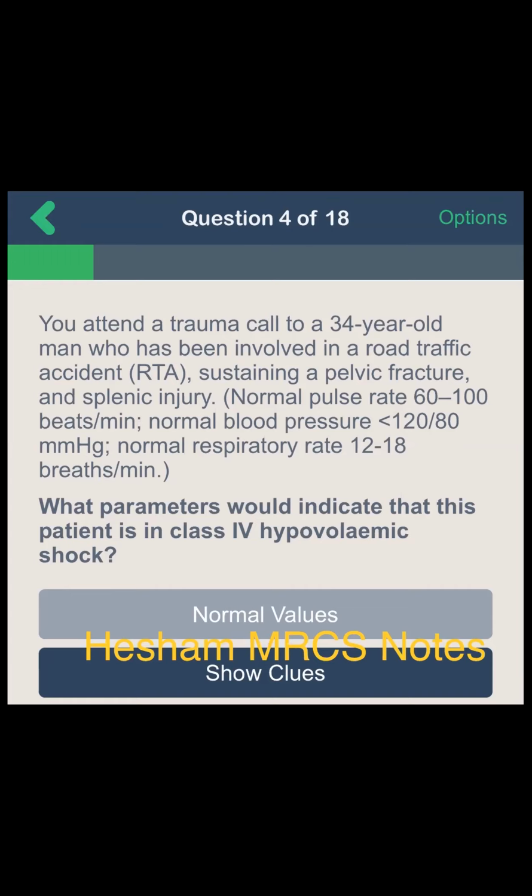Okay, you have the parameters here. Can you tell me what's class 4 hypovolemic shock? Class 4 is more than 40% blood loss. Yes. The patient will be tachycardic, more than 140, with a respiratory rate more than 35, and an oliguric patient. Yes, not anxious. Anuric patient. Yes, anuric, and he's apathetic.